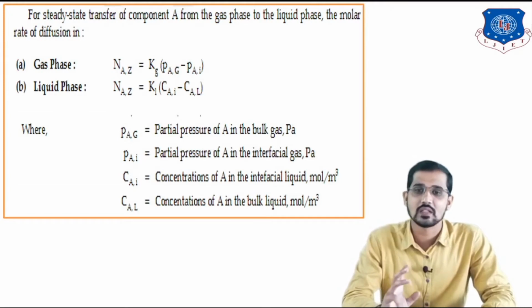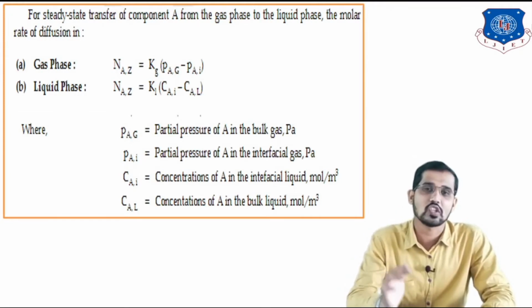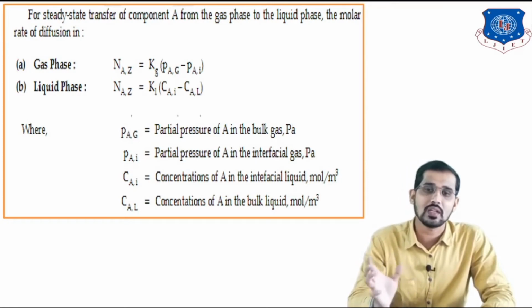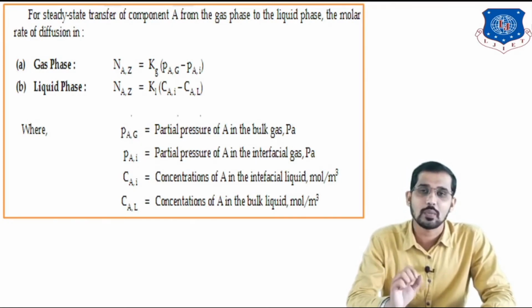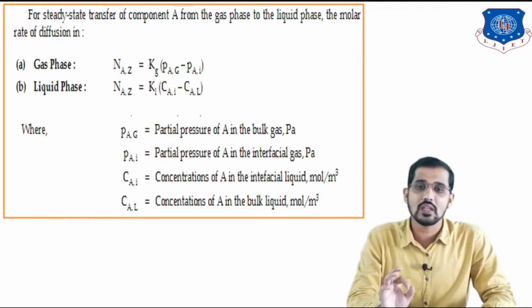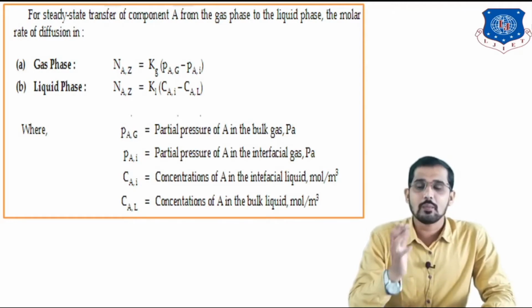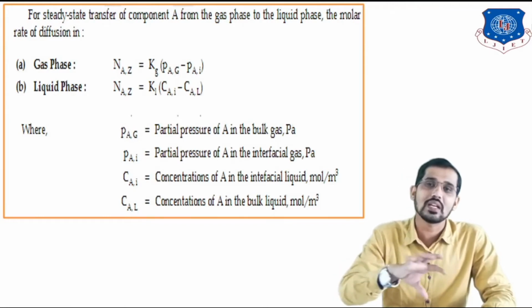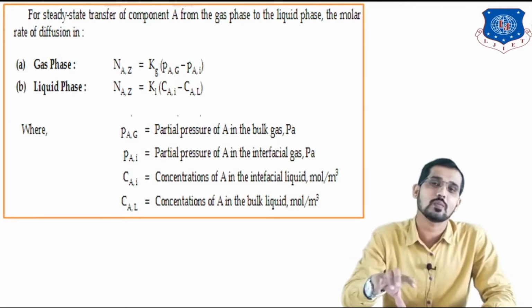Similarly, CAI is nothing but the concentration of component A in the interfacial liquid, in mole per meter cube. PAI is nothing but the partial pressure at the interfacial area of the gas, in Pascal, and PAG is nothing but the partial pressure of component A in the bulk gas, also represented in Pascal. Remember, bulk is nothing but the inner part, and interfacial area means the outer part, that is, the surface of the liquid and the surface of the gas.